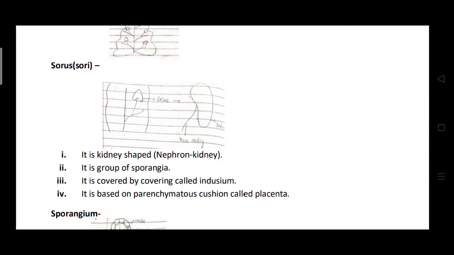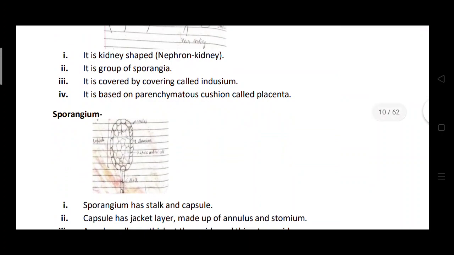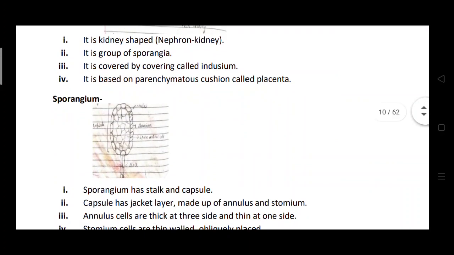These sori of Nephrolepis are kidney shaped, and they have a group of sporangia covered by the indusium, or the covering of the sporangia, and it is also based on a parenchymatous cushion called the placenta. So this is the structure of the sori.